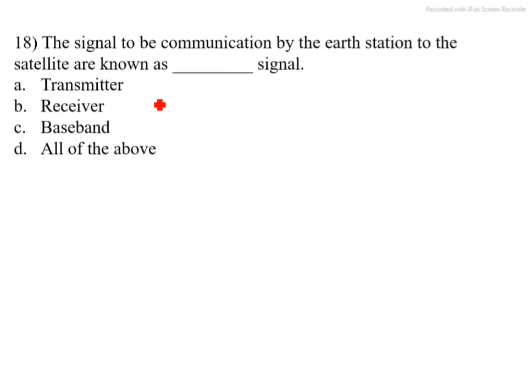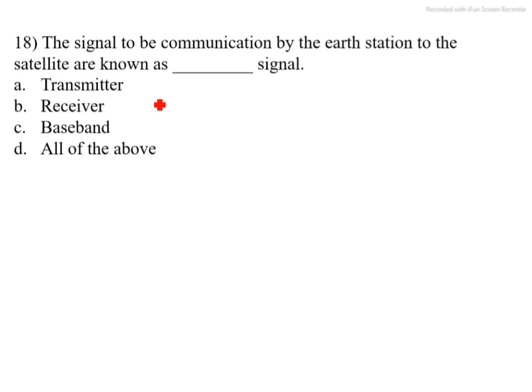Next question. The signal to be communicated by the Earth station to the satellite is known as the dash dash signal. Option A transmitter, option B receiver, option C baseband, and option D all of the above. To transmit the data from the Earth station to the satellite is called the transmitter, and from the satellite to the ground station is called a receiver.